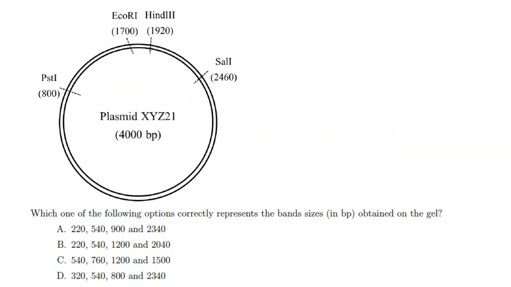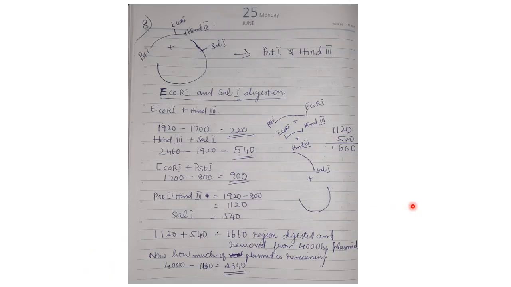So this is the plasmid. This is PstI, EcoRI, HindIII, SalI. This is 800 base pairs from the origin, 1700 base pair again from the origin, 1920 base pair from origin and 2460 base pair from the origin. This is the 4000 base pair plasmid. So which one of the following options correctly represents the band sizes in base pair obtained on the gel?